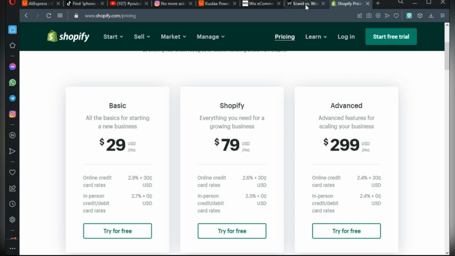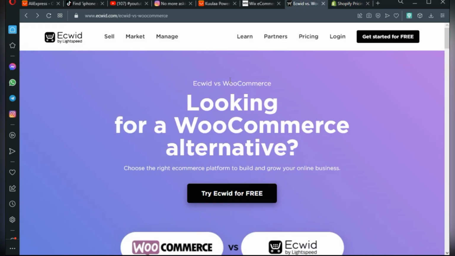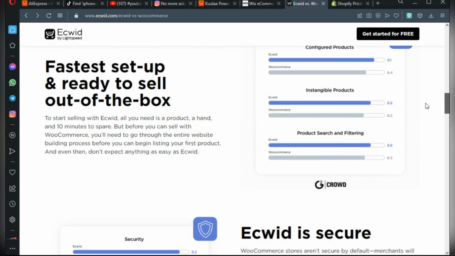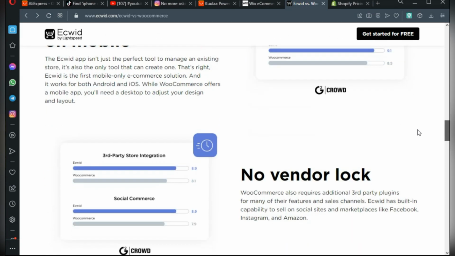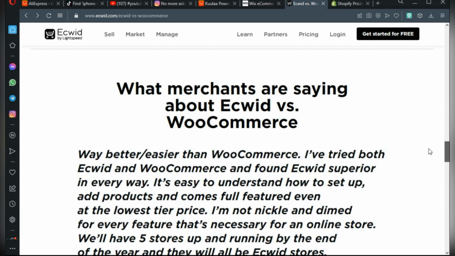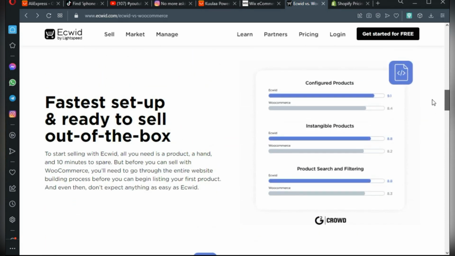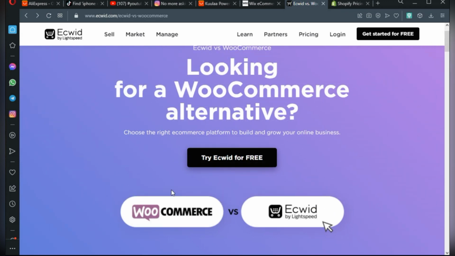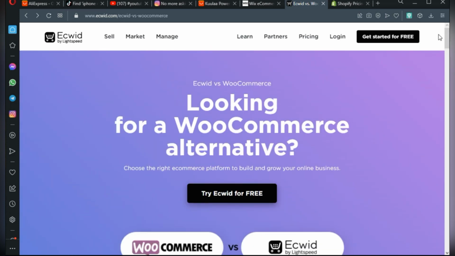And then the second best platform would be this platform over here called Ecwid, right? So this actually gets you started for free without paying a single cent, and you can set up your own amazing store online. Though they do have some upgraded plans if you want to take your business to the next level, right from the start, all you need to get started and start selling is actually free, right? So you can do it for free, and it's basically in competition with WooCommerce. WooCommerce is a plugin that you can get for WordPress if you want to build your own online store using WordPress, right? So this is the best one that we've found that you can actually jump onto and start getting your store up and running, right?